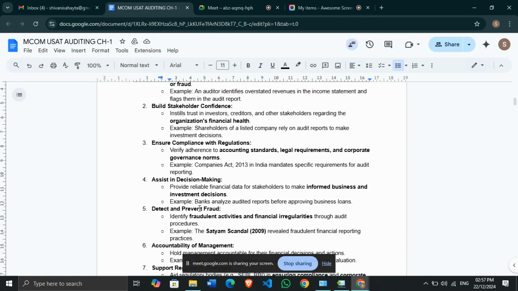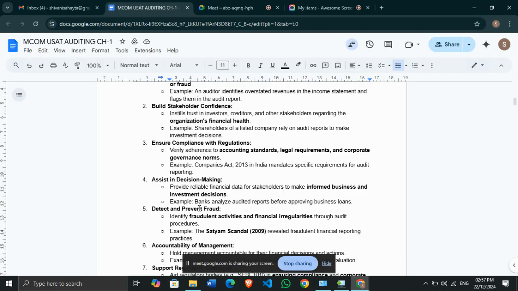Next, it assists in decision making. Why? Because whatever the auditor is auditing will show the true and fair value of your financials. It will show the financial position of your company, where you need to make more investment and where you need to make certain changes. So this audit report will help the shareholders to take financial decisions and investment decisions. It will provide reliable financial data for the stakeholders to make informed business and investment decisions.